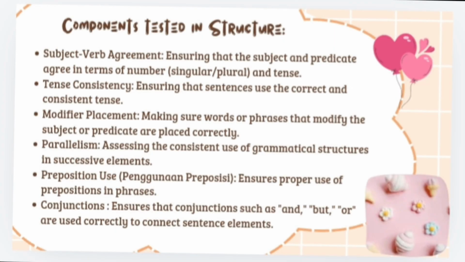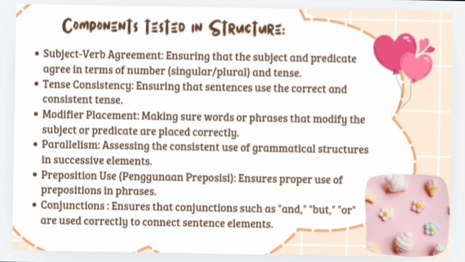Next, about the components tested in structure. For the first, subject-verb agreement, ensuring that the subject and predicate agree in terms of number, singular or plural, and tense. And then, tense consistency, ensuring that sentences use the correct and consistent tense. And then, modifier placement, making sure words or phrases that modify the subject or predicate are placed correctly.